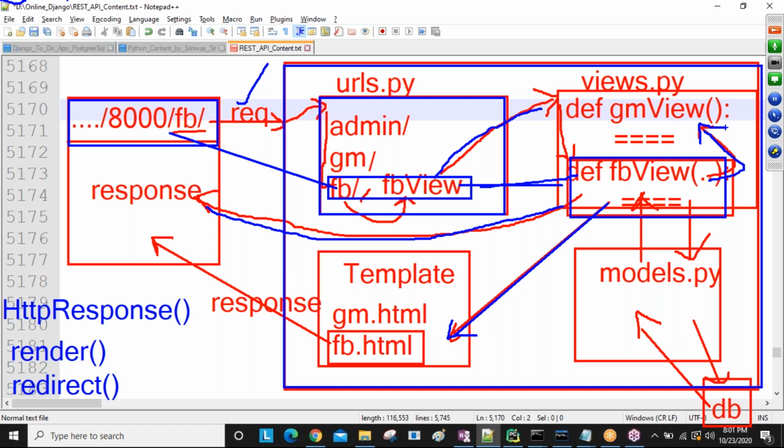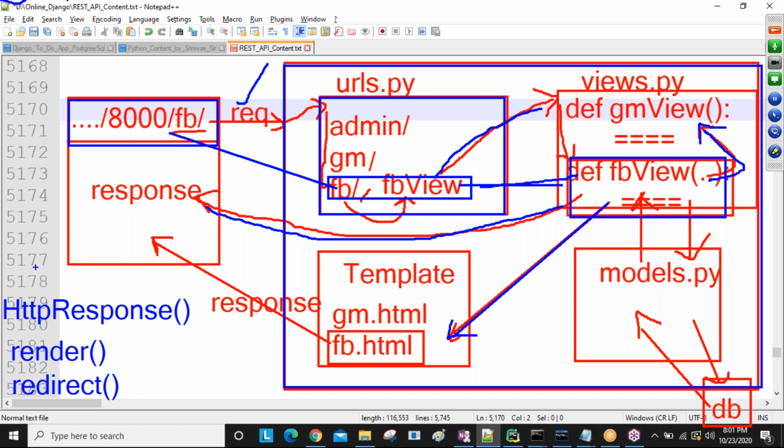And for view to models communication, there is the Django ORM layer. We are going to discuss that separately. By using the Django ORM layer, which is nothing but the models concept, using Django models code, you communicate from view to models. Do you understand this one?